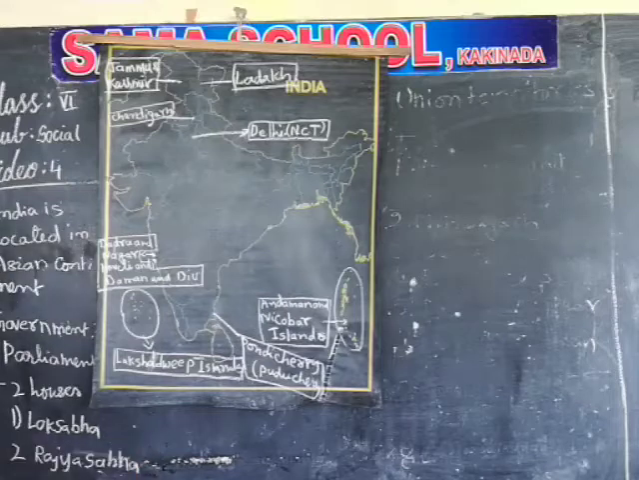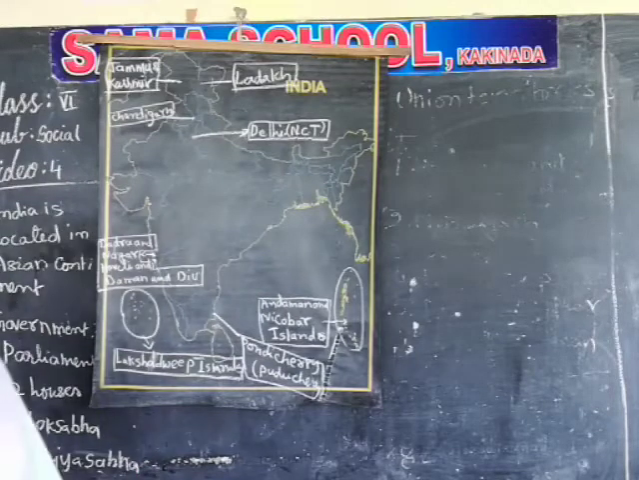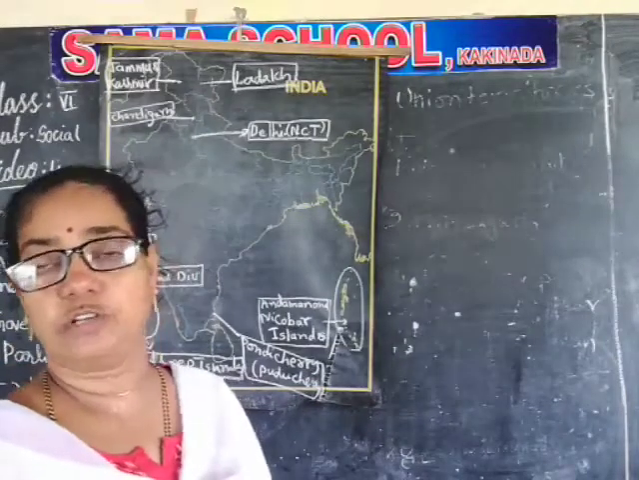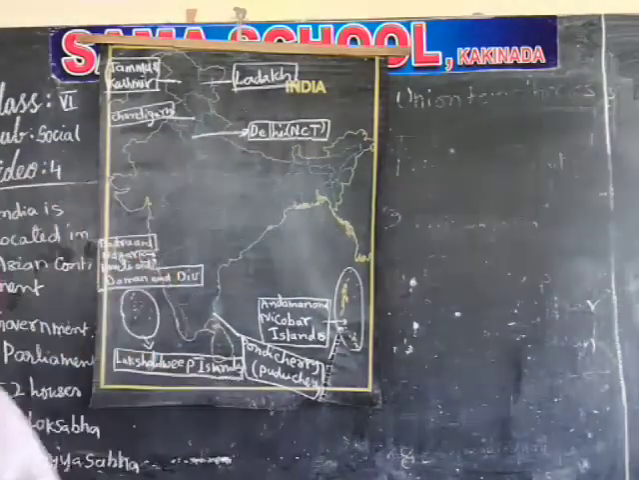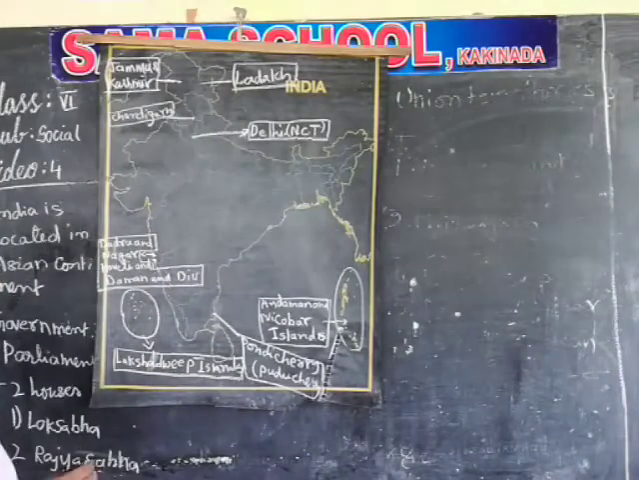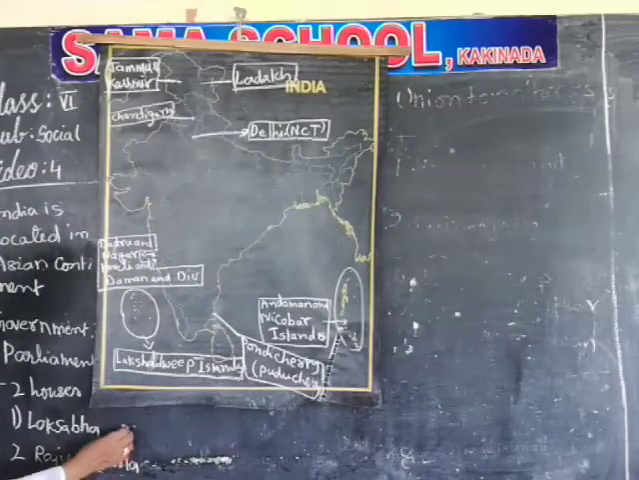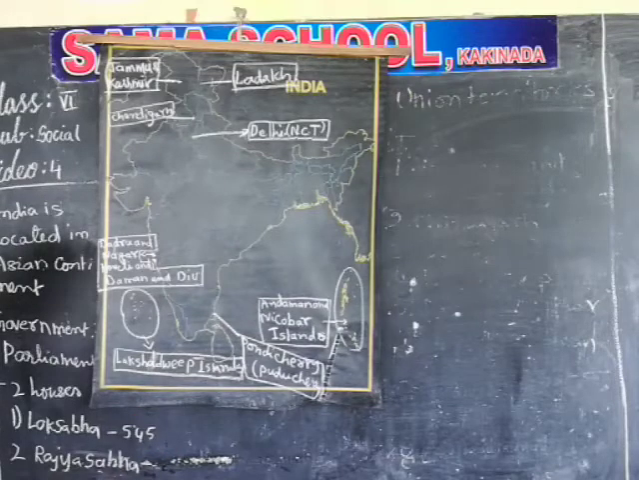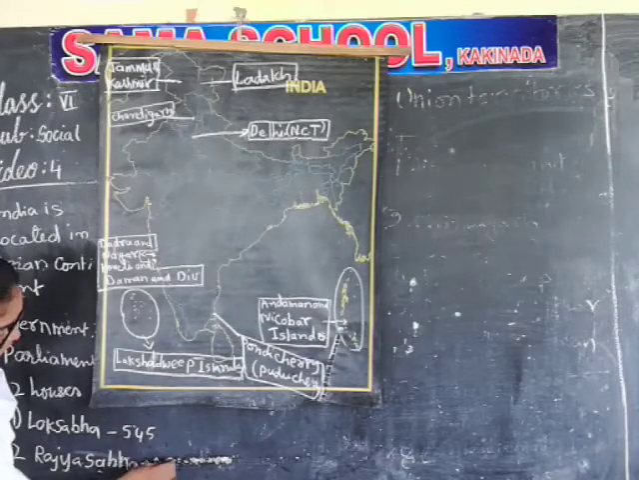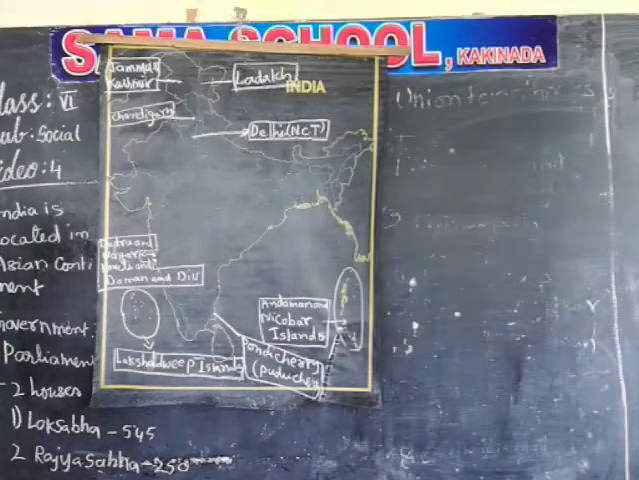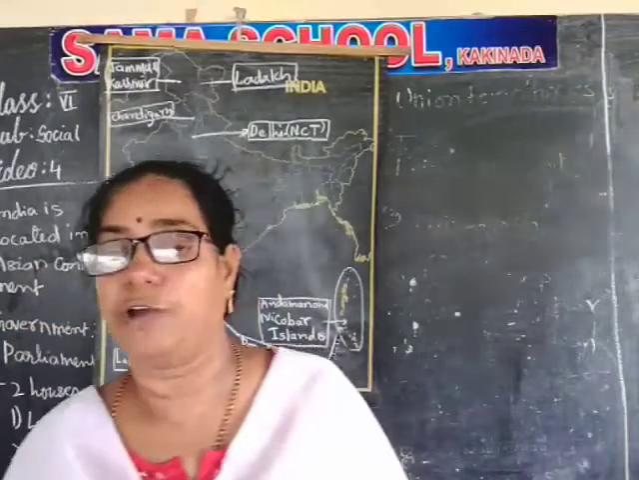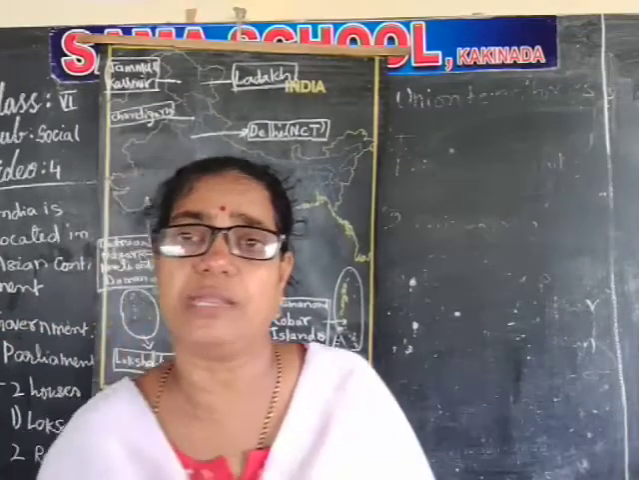So the Indian government is called as Parliament. In the Parliament 2 houses are there. One is Lok Sabha, another is Rajya Sabha. How many members will be there in the Lok Sabha? 545 members are there. In Rajya Sabha 215 members are there. What will they do? They will make the rules for the country. What is meant by country?